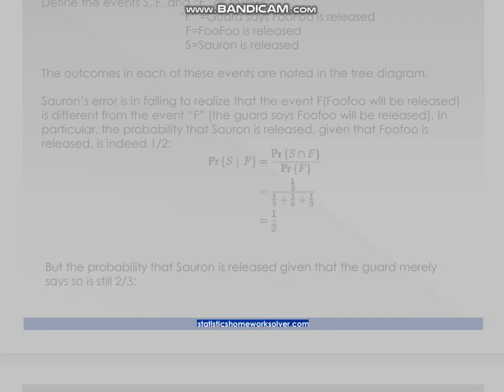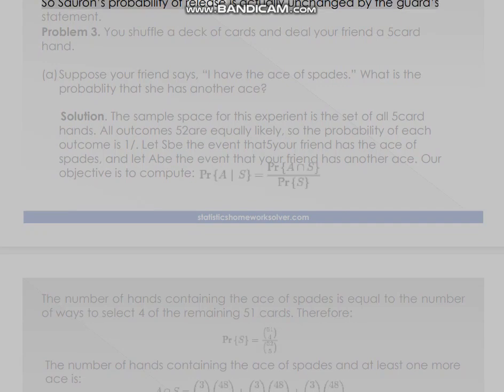So Sauron's probability of release is actually unchanged by the guard's statement.